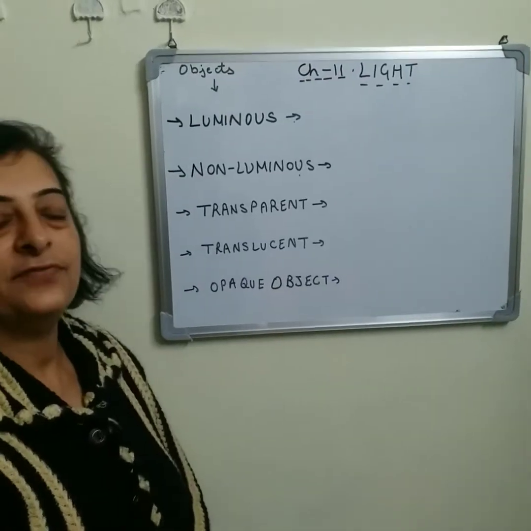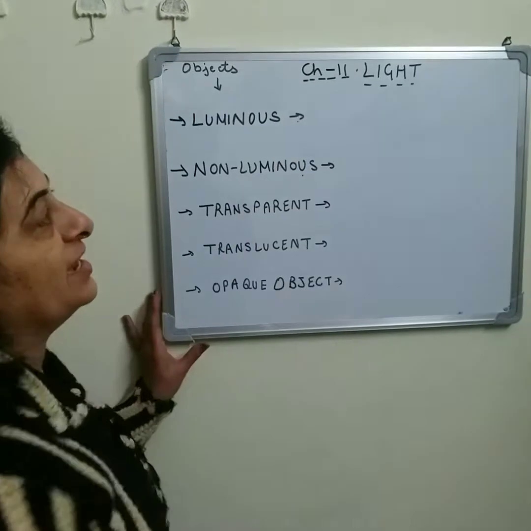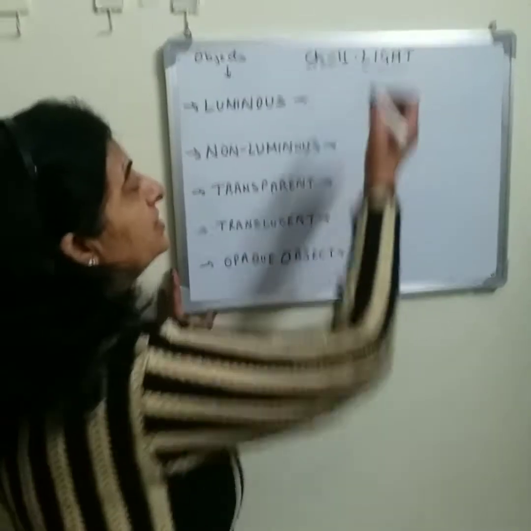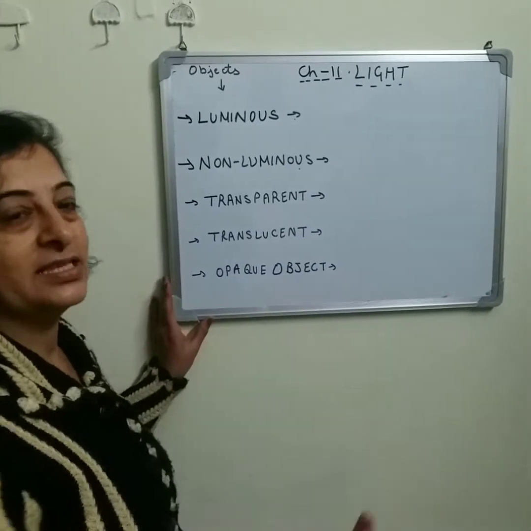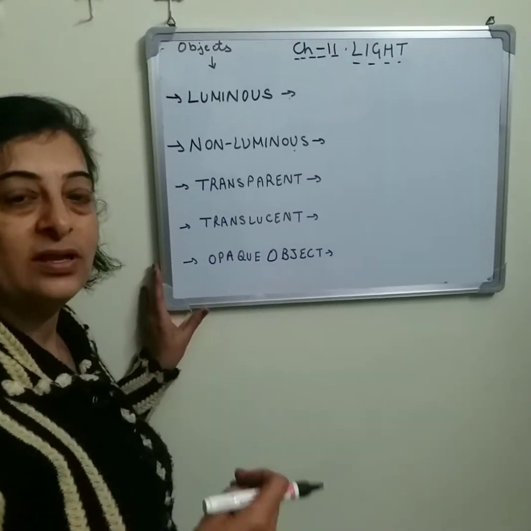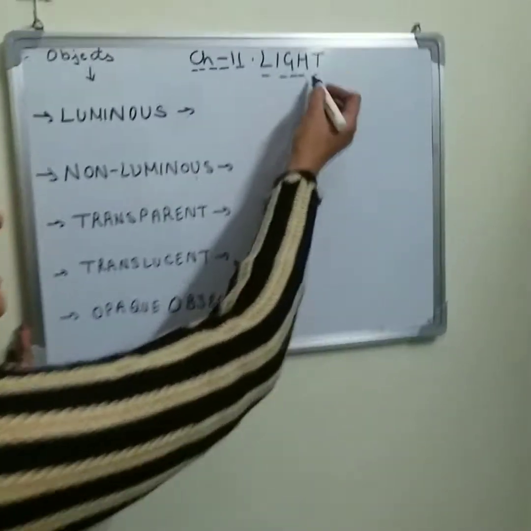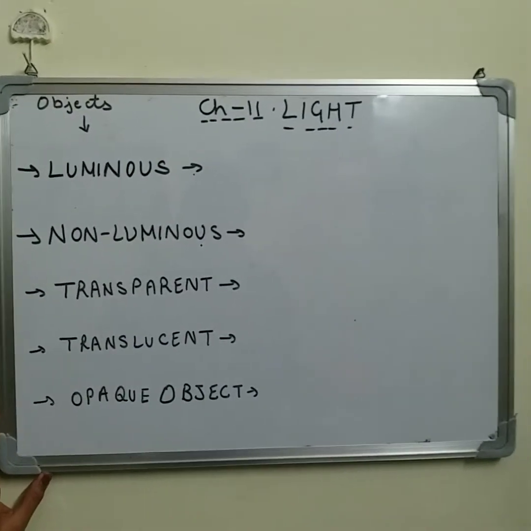Good morning everyone. Today we will discuss chapter number 11, light, shadow and reflection. Light is a form of energy which enables us to see things around us. We are able to see any object when the light rays reflected from that object reach our eyes.